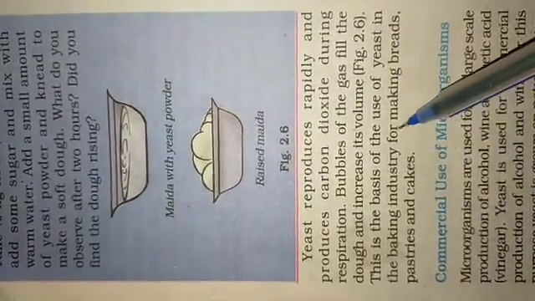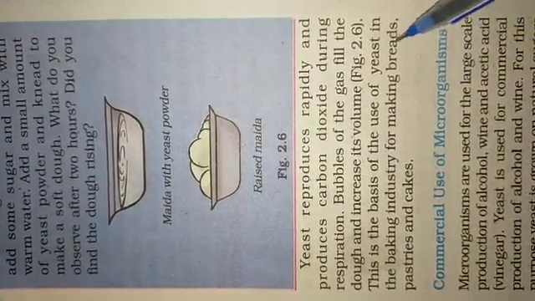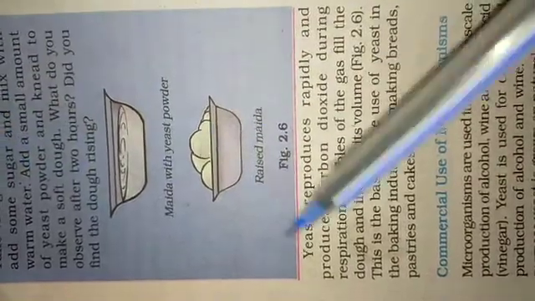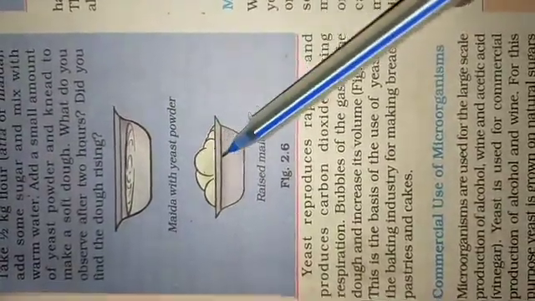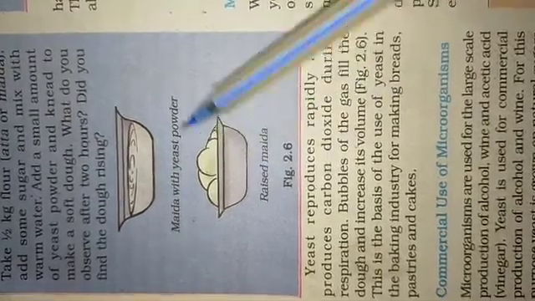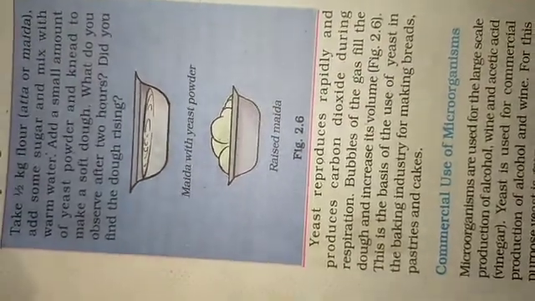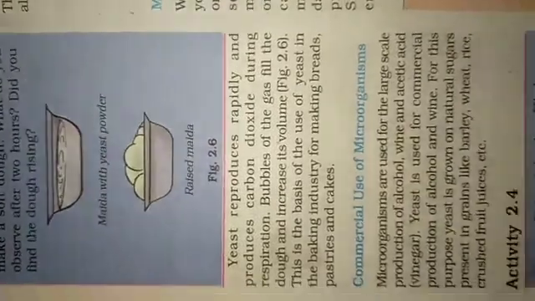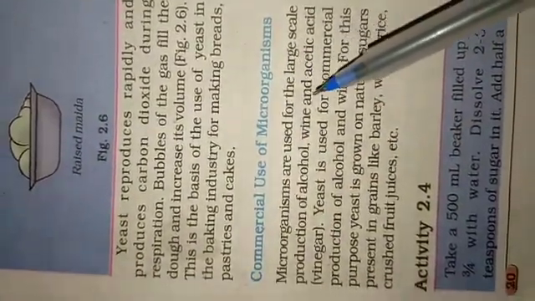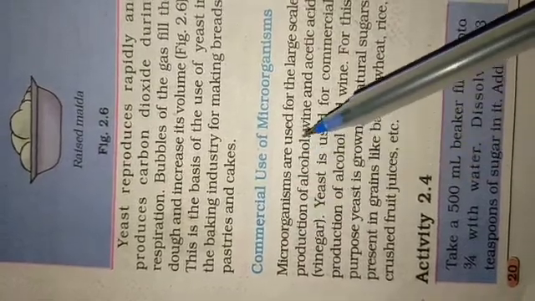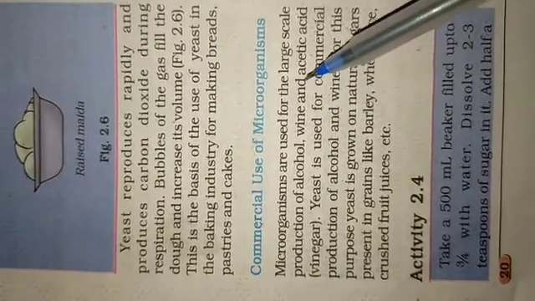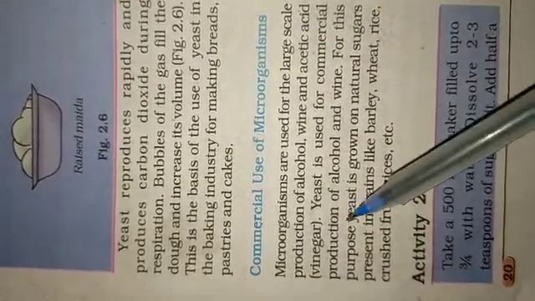In baking industries, for making bread, pastries or cakes, many bakeries use yeast. Why? So that the dough will rise. Do you understand? Next we discuss commercial use of microorganisms. Microorganisms are used for the large scale production of alcohol, wine, and acetic acid, vinegar.